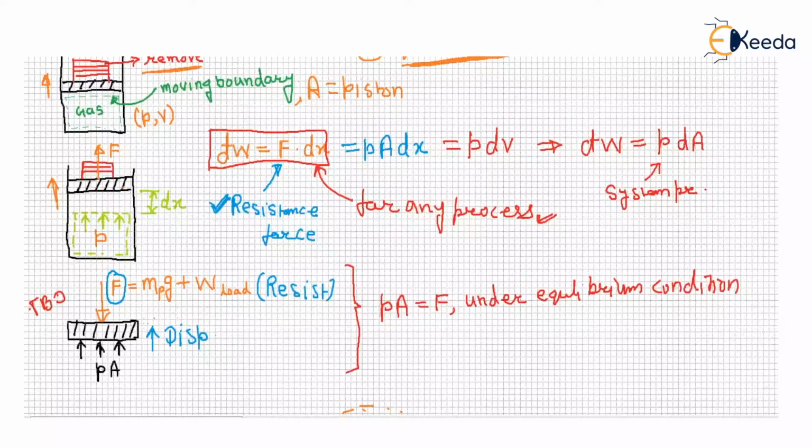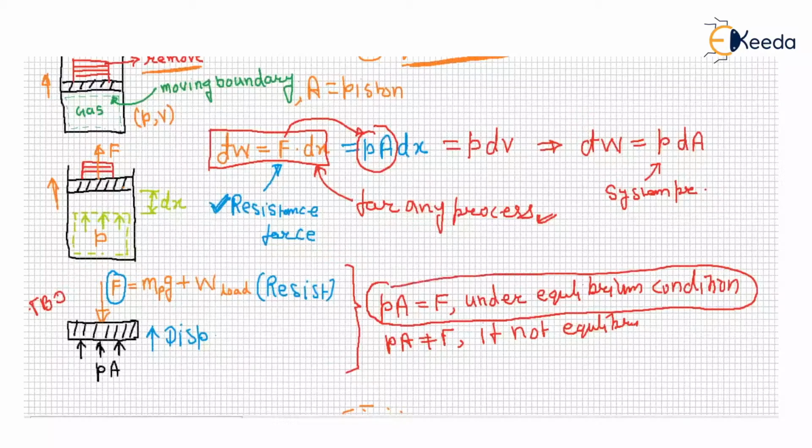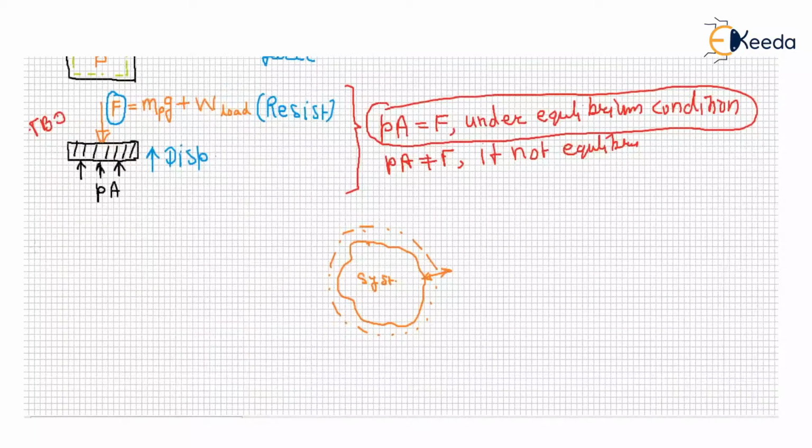If the piston is not in equilibrium, then PA is not equal to F. So you can write F equal to P into A only in equilibrium condition, where P is always absolute pressure.